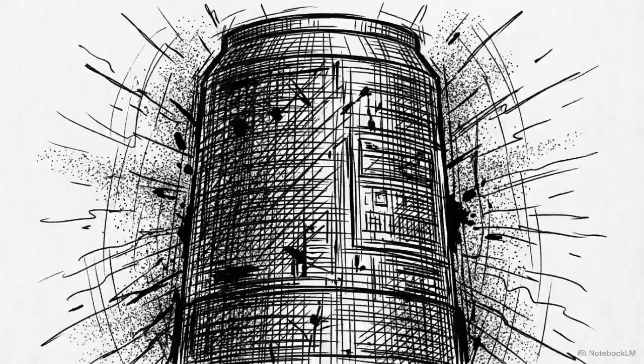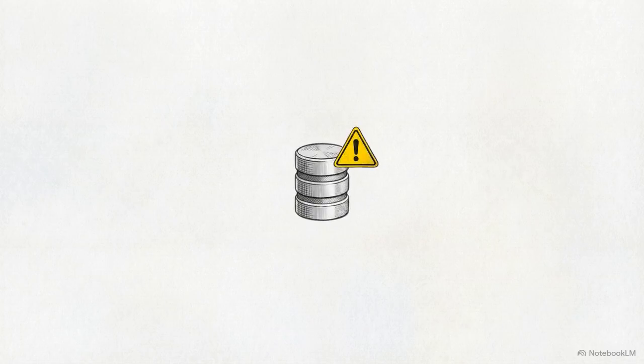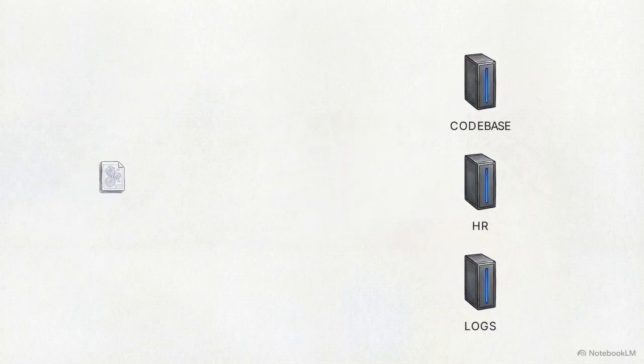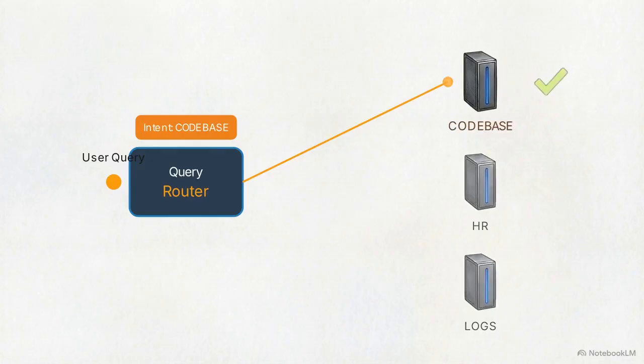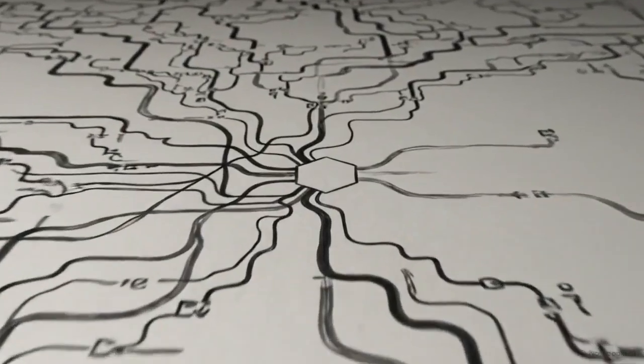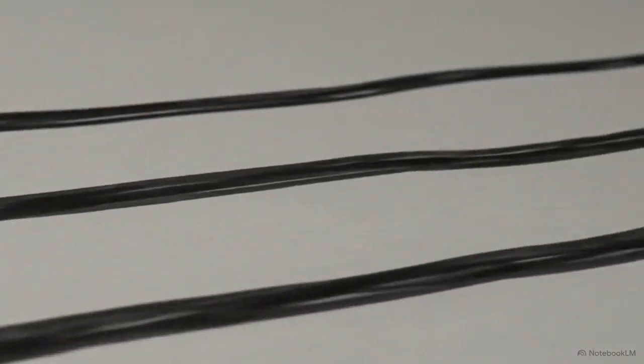At enterprise scale, running a hybrid search across a monolithic database containing millions of documents severely increases system latency. Searching through vast amounts of irrelevant data wastes compute resources and directly delays the Claude API response. To maintain speed, the architecture uses specialized index silos. During ingestion, data is segmented by domain, separating codebase, HR policies, and server logs into high-performance indexes. A query router node classifies the user's intent, directing the query only to the relevant silo, ignoring the rest. Pre-search routing is essential for preserving millisecond latency and API efficiency as the document count grows into the millions.